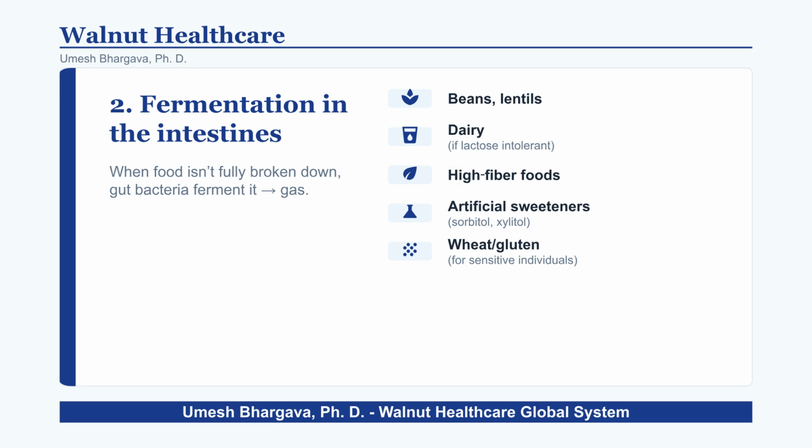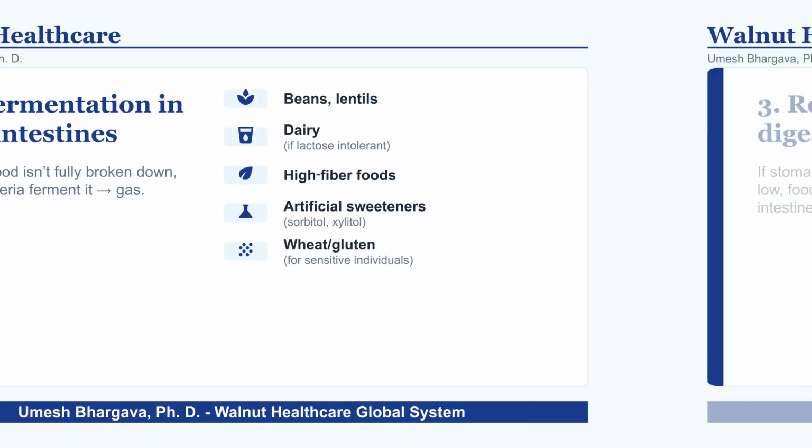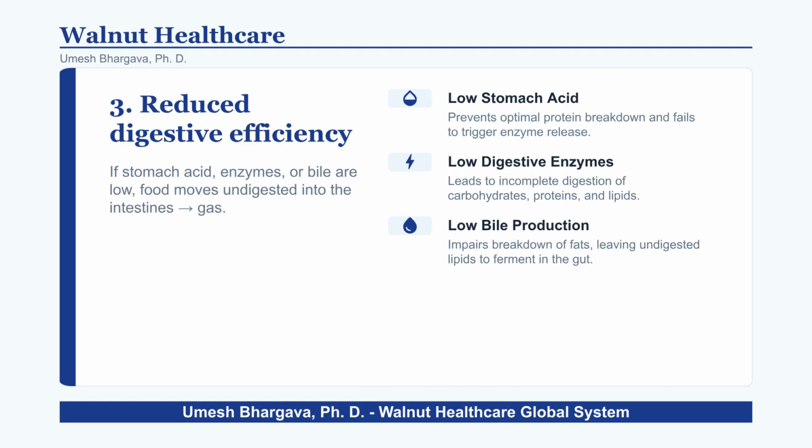When food is not fully broken down, gut bacteria ferment it, producing gas. Common triggers include beans, lentils, dairy and lactose-intolerant individuals, high-fiber foods, certain artificial sweeteners, and wheat for sensitive individuals. Reduced digestive efficiency is another major factor. If stomach acid, digestive enzymes, or bile production are insufficient, food moves into the intestines undigested, leading to increased fermentation